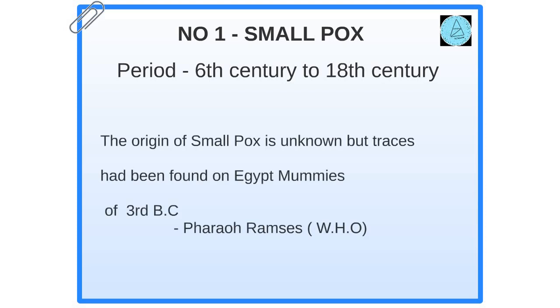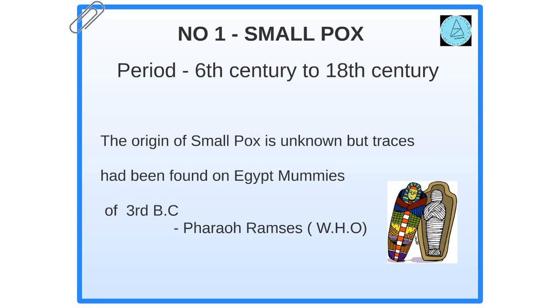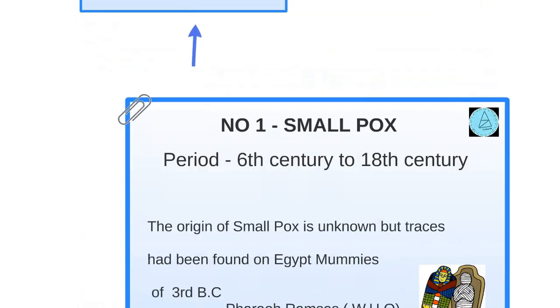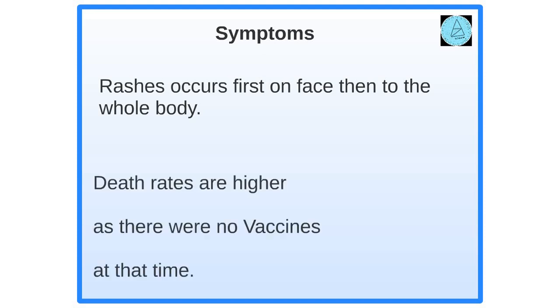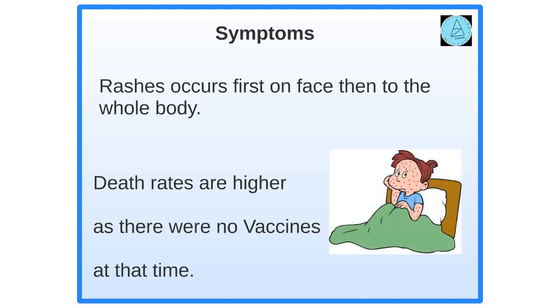The origin of smallpox is unknown, but it was found on Egyptian mummies of the 3rd century BCE, as per the World Health Organization. Symptoms for smallpox are common cold, fever, muscle pain, headache and fatigue. Smallpox attacked skin cells. First rashes occur on the face, then spread to the whole body. No proper vaccine was available at that time, which led to death.